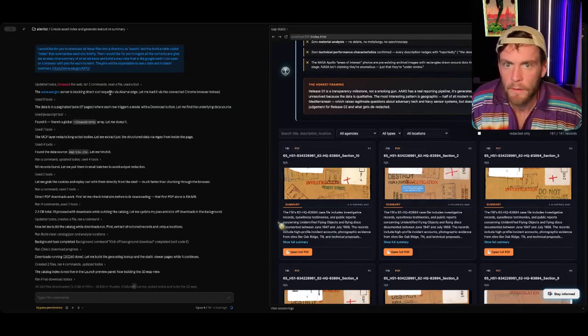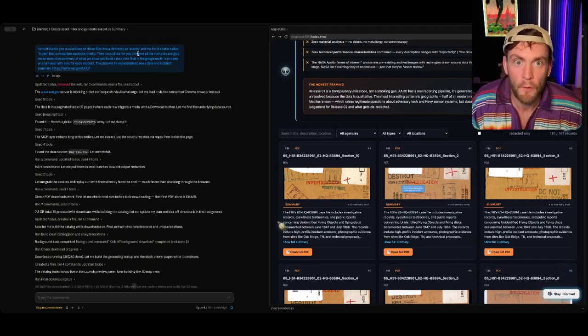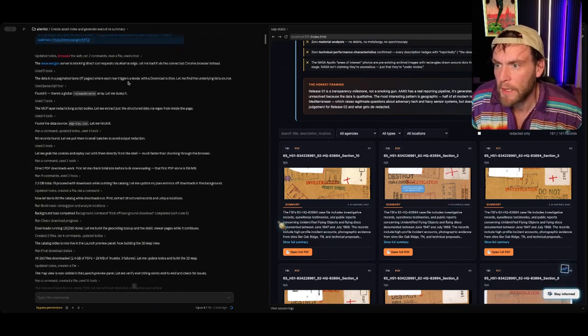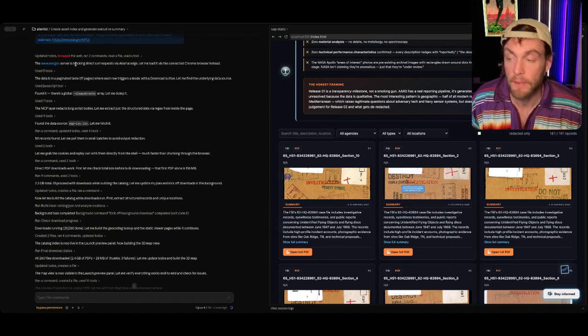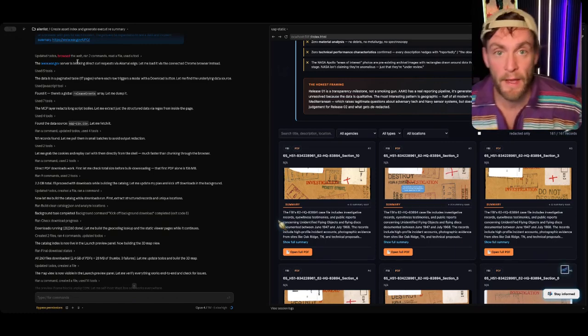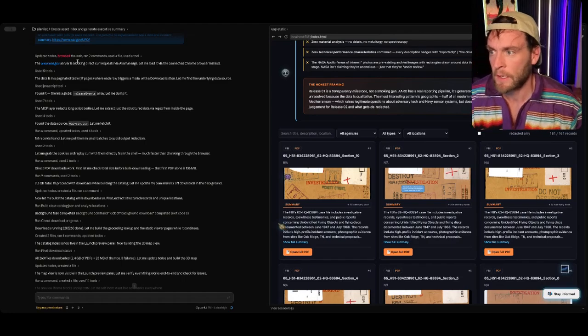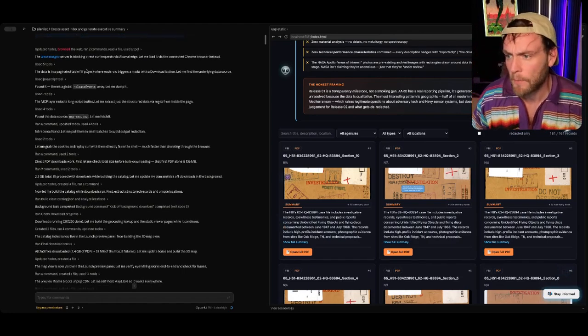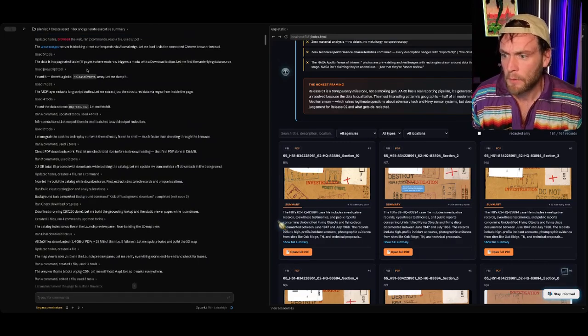Here we are in Claude Code. I gave it a very simple prompt that says, I'd like you to download all the files from the government website. And I want you to build a map that's Google Earth-like. I want you to ingest all the contents and give me an executive summary, as well as a browser for all of the photos. So it initially ran into some blocking problems from the site. And then it said, okay, I'm going to use the browser. So I had the Chrome extension installed. And because of that, Claude Code was able to open up my Chrome, and it was able to go through all of that.